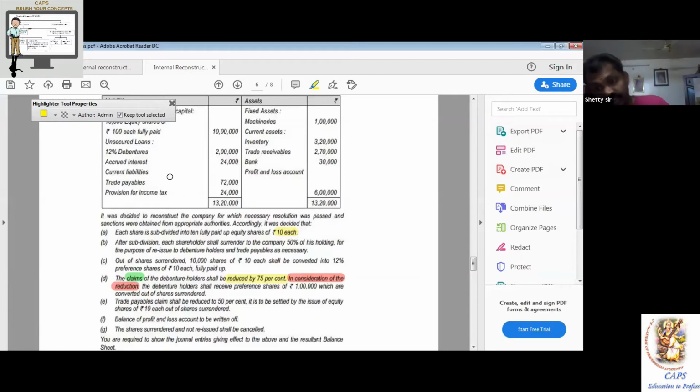I want the entry with the amount, with all items and amounts, perfectly.